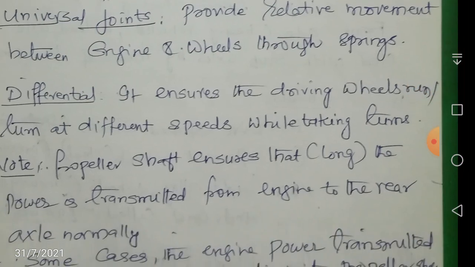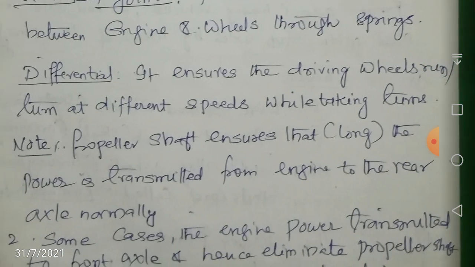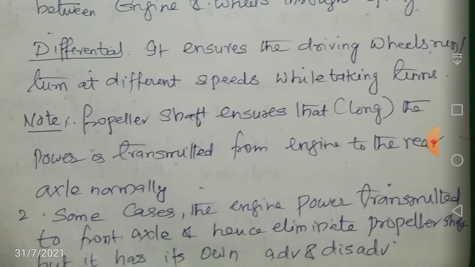Then finally comes the differential. What is the main purpose of a differential? You know that your vehicle will be taking a right turn, left turn, etc. It will ensure that the driving wheels turn at different speeds while taking turns. For example, if your vehicle is taking a right turn, then your right wheels are the interior wheels and the left wheels are the exterior wheels. If you are taking a left turn, your left wheels are the inner wheels and the right wheels are the outer wheels, front and back.